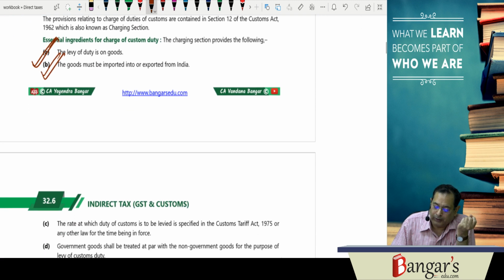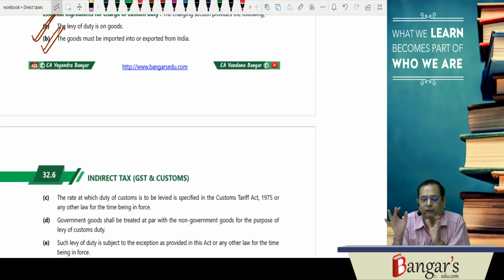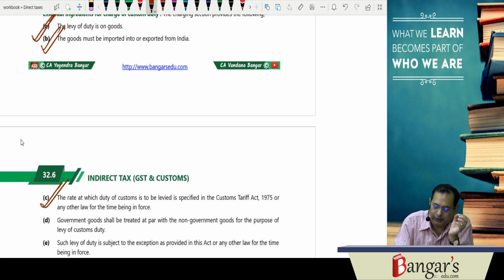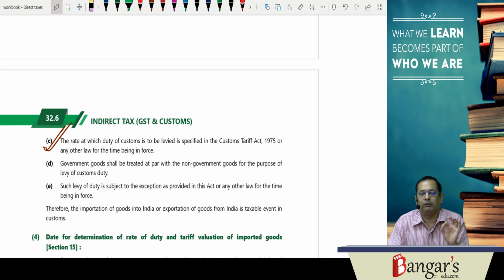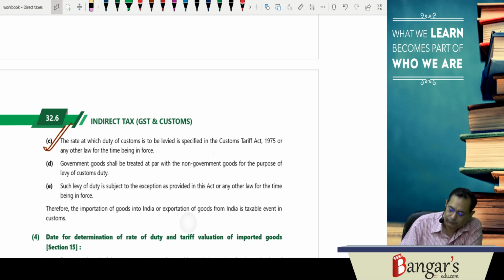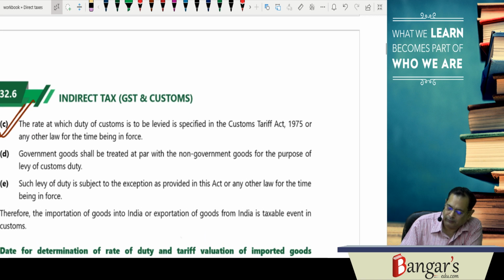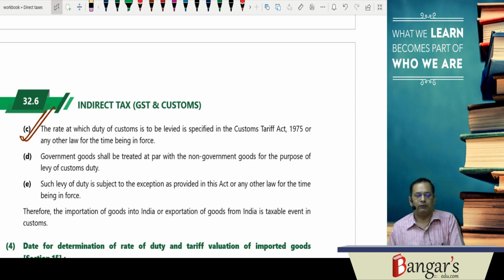The goods must be imported into India and or exported from India. The rate at which the custom duty is levied is specified in the Customs Tariff Act 1975 or any other law for the time being in force.